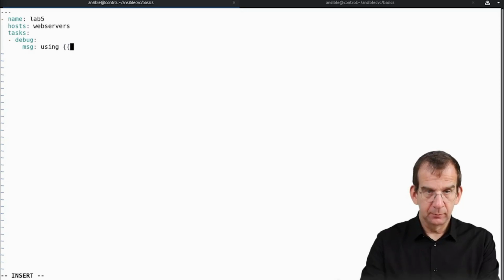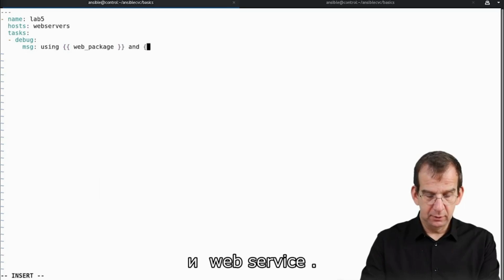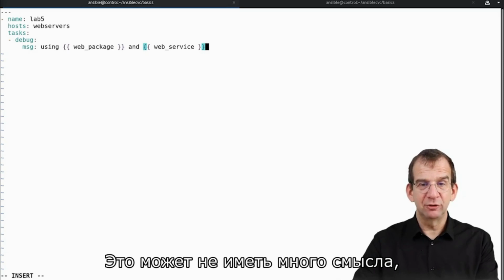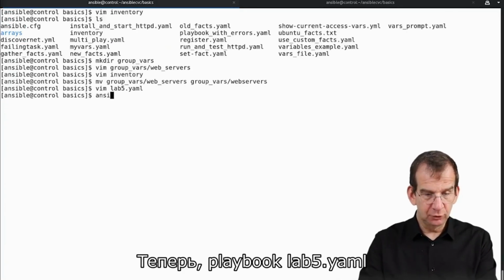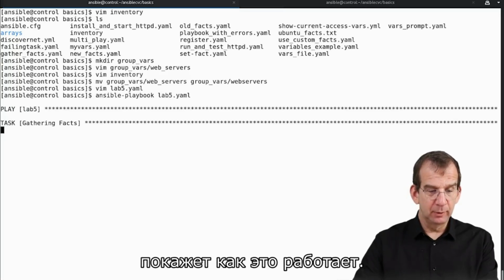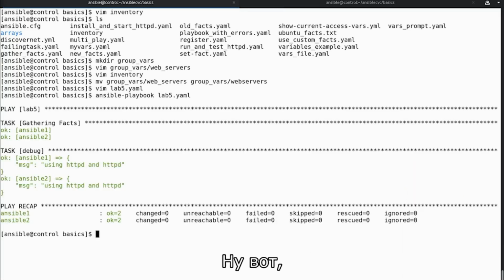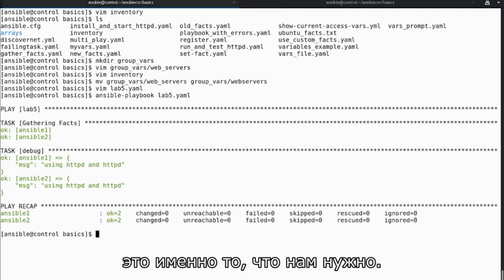using web package and web service. Doesn't really have to make sense as long as you are addressing the variables in the right way. So ansible-playbook on lab5.yaml is showing how this is working out. And there we go, using HTTPD and HTTPD, that's exactly what we needed to do. And that's all.